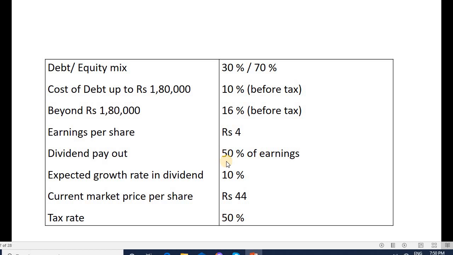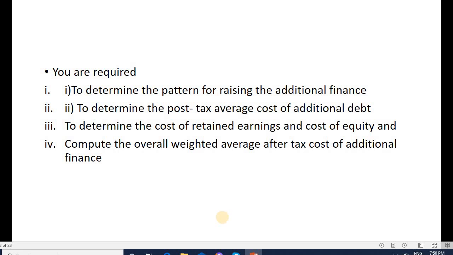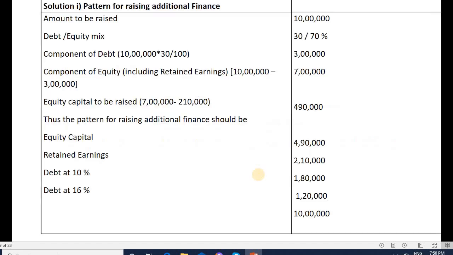Dividend payout is 50% of earnings, that is 2 rupees. Expected growth rate in dividend is 10%. Current market price per share is 44. Tax rate is 50%. We need to calculate the pattern for raising the additional finance, post-tax average cost of additional debt, cost of retained earnings and cost of equity, and overall weighted average cost of capital.